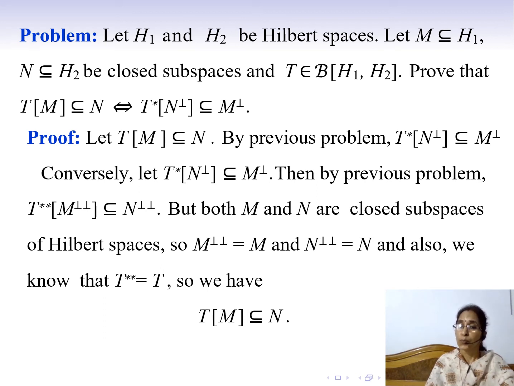But both M and N are closed subspaces of Hilbert spaces H1 and H2 respectively, and so double orthogonal complement of M is equal to M and double orthogonal complement of N is equal to N. We have proved this result earlier. And also we know that T double star is equal to T, and so we have T image of M is contained in N.